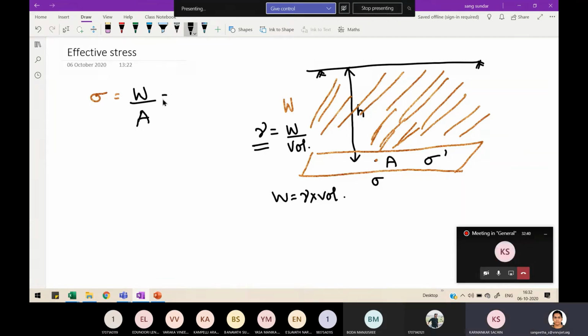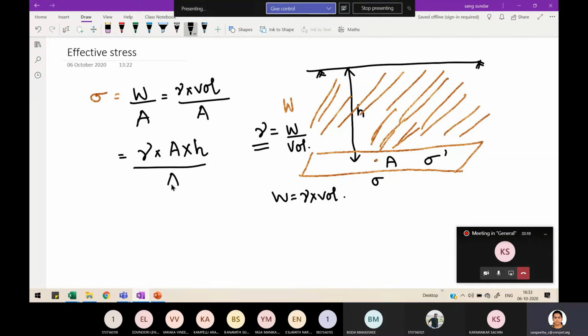So here gamma into volume divided by area, right? And what is volume? Area of cross section into height, so area into h, because h is the height of the soil mass above this plane.